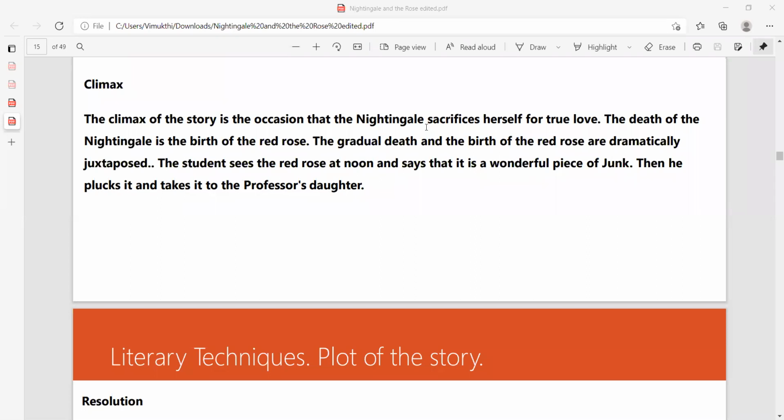Second one, we have dramatic irony. What do you mean by dramatic irony? When we have a drama only, we can have dramatic irony. Can you understand? When the drama is going on, there are certain characters in the drama, so they are acting with each other. You can write down these points if you want, especially grade 11s, right?